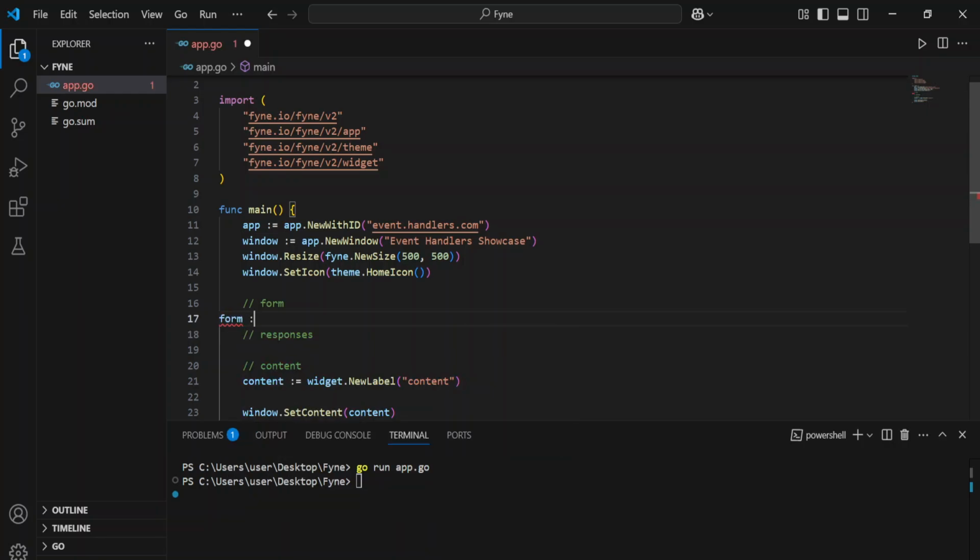We can define our form. Of course it's going to be a vstack because they're going to be vertically arranged.